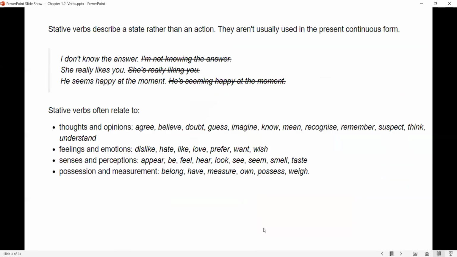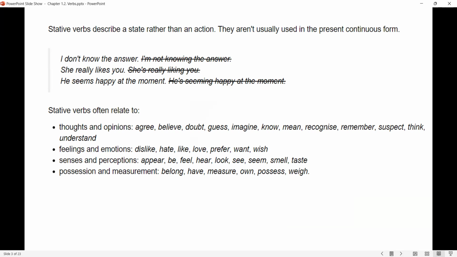We have another type of verb which is called stative verb. Stative verbs describe a state rather than an action, and they aren't usually used in the continuous form, so we don't use ing with them. For example, I don't know the answer. We cannot say I am not knowing. That's wrong. I don't know, because it's about a state of mind.